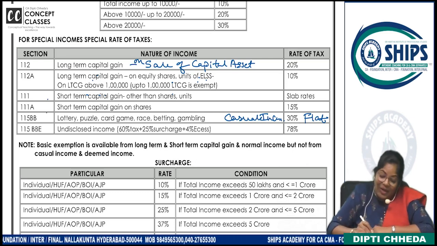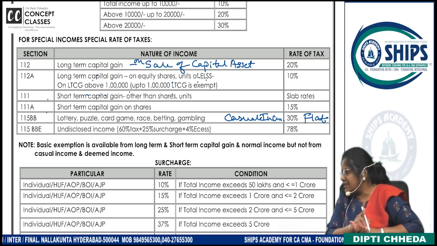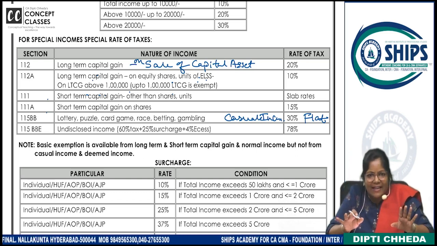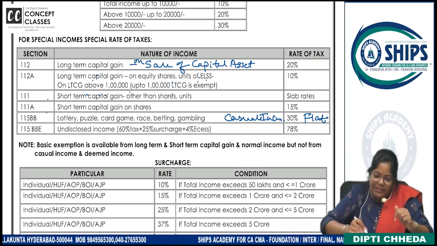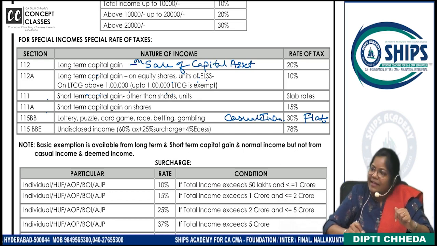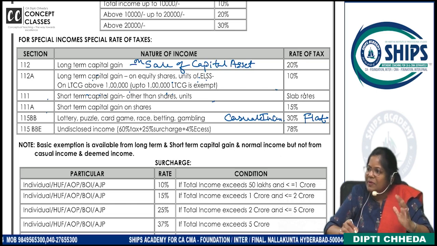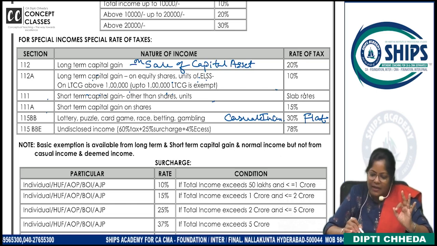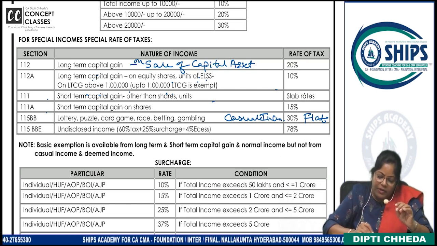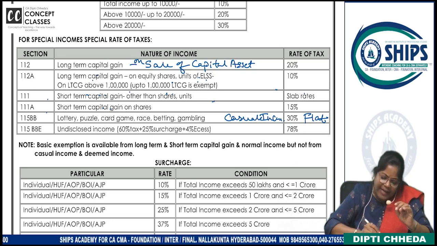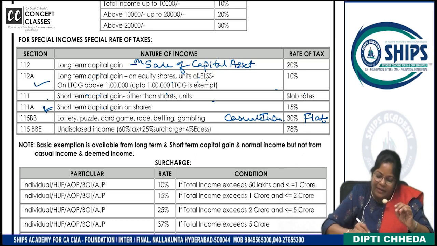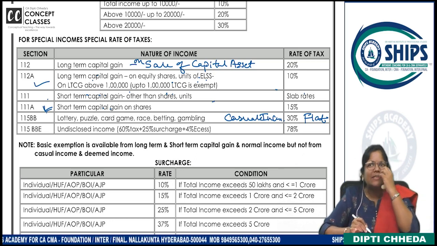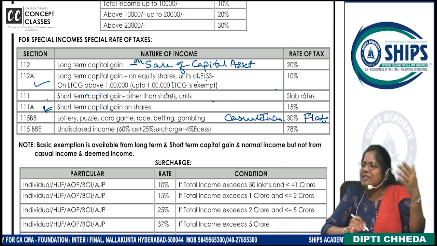Long-term capital gain on shares. Basic exemption is there. Additional exemption how much? 1 lakh is exempt. Remaining is taxable at what rate? 10%. Clear? Now, let's do short-term capital gain on shares first. 112A, 111A. Short-term capital gain on shares means you are holding the shares for 3 months, 4 months and then